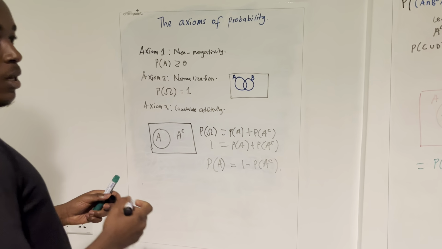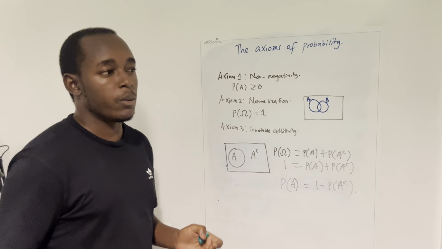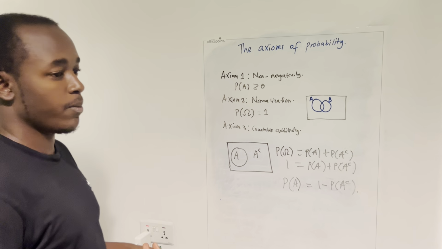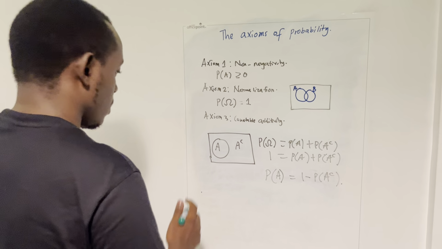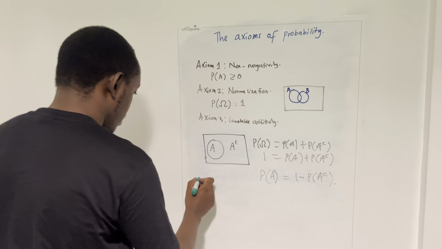The other consequence that is really important when you're doing your calculations, or when you design a probabilistic model, is that you always want to do something called a sanity check. Let's say the event A is a subset of B. Let me use another illustration.